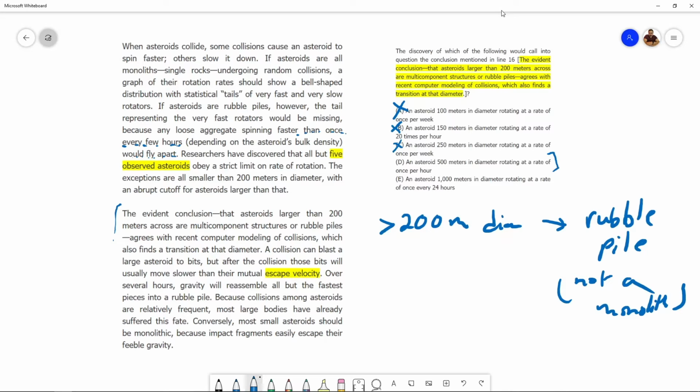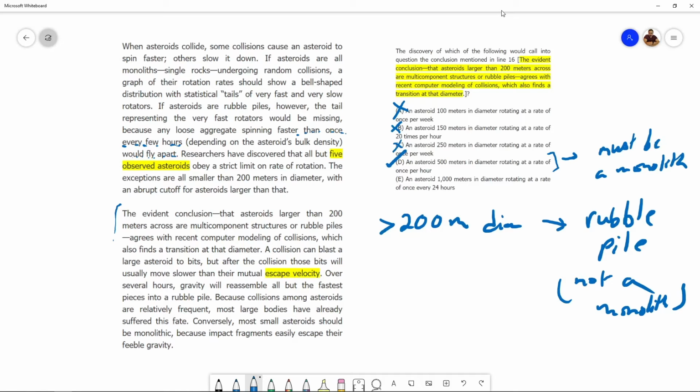And two, if now there is an asteroid which is more than 500 meters in diameter and it's rotating at this fast rate, then what? Then it has to be a monolith. However, the conclusion is that asteroids larger than 200 meters across are rubble piles. So for an asteroid of this size to rotate at this rate, this asteroid must be a monolith. And then if this 500 meters asteroid is a monolith, then the conclusion gets questioned. The conclusion is that asteroids larger than 200 meters are rubble piles. And that's why D is correct.